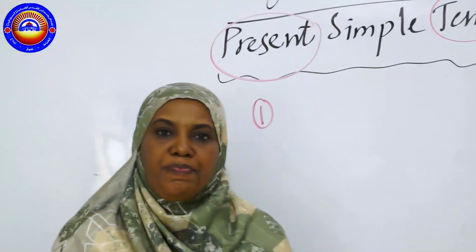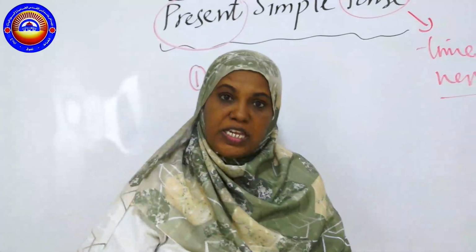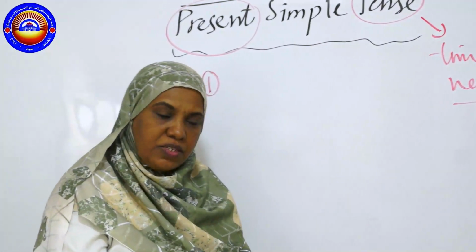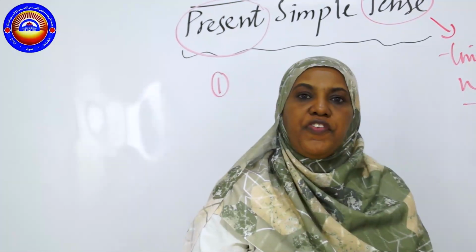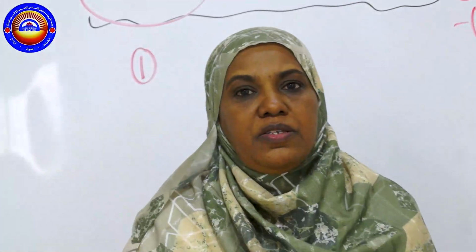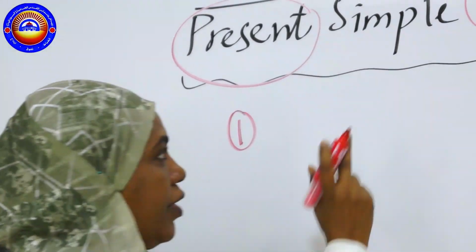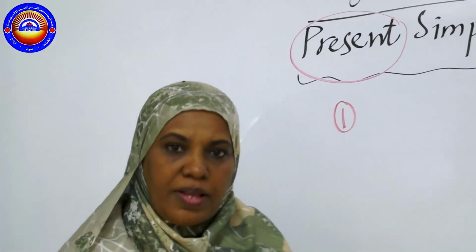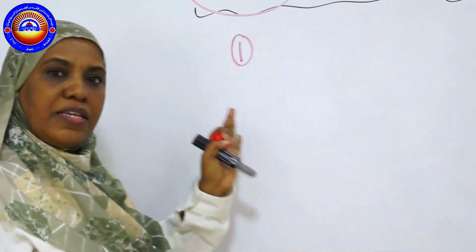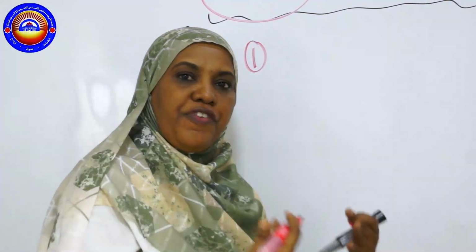That means I am here. Tomorrow, I will come. The action again is going to repeat itself. Okay? The next day, it will be as if it is happening for the first time, as if it is in the present. So we mean by present simple tense an action that happens more than one time, as if it is renewing itself every time.